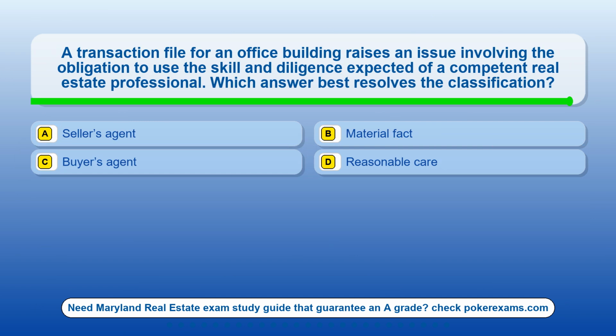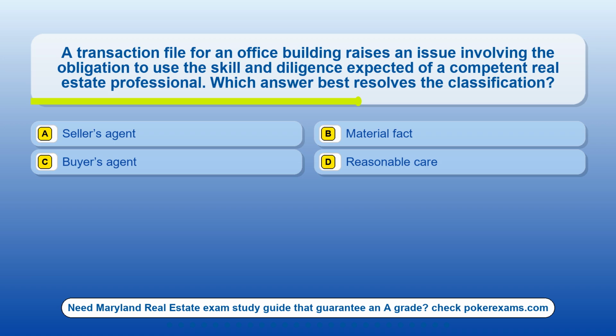Question 22. A transaction file for an office building raises an issue involving the obligation to use the skill and diligence expected of a competent real estate professional. Which answer best resolves the classification? Option A, seller's agent. Option B, material fact. Option C, buyer's agent. Option D, reasonable care.